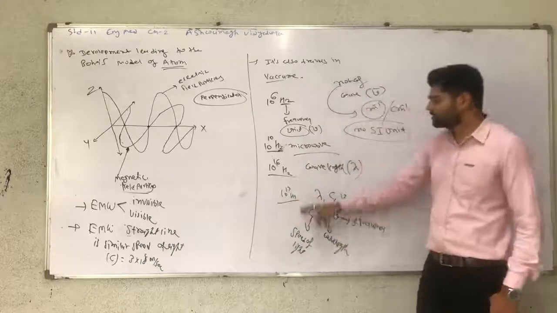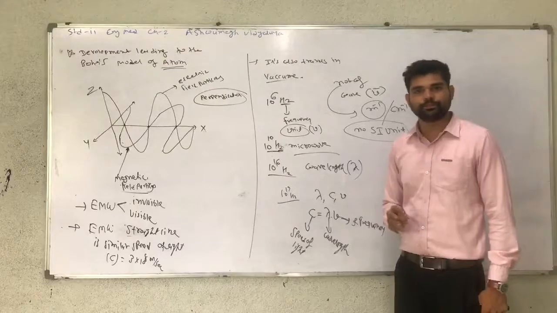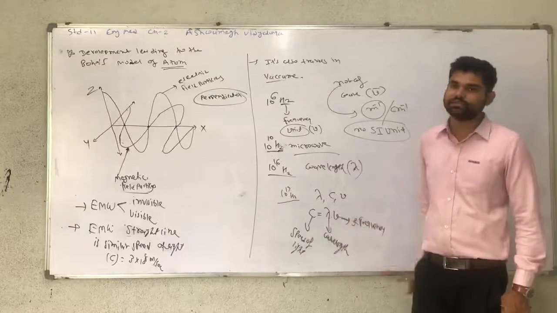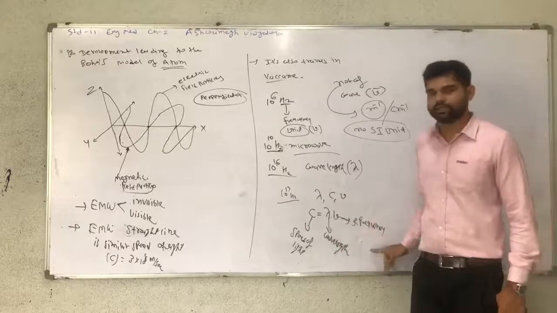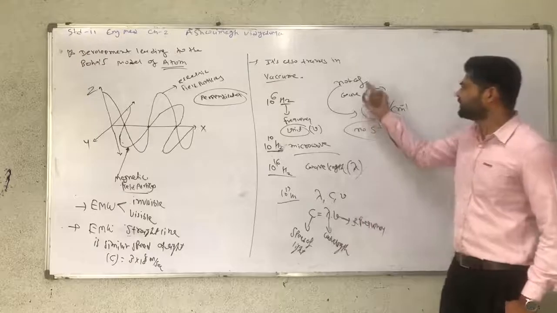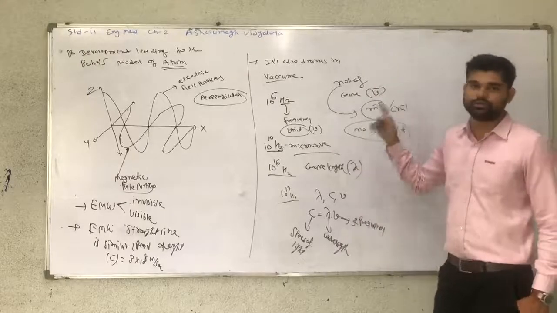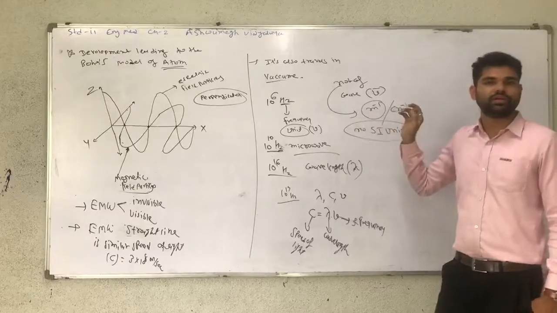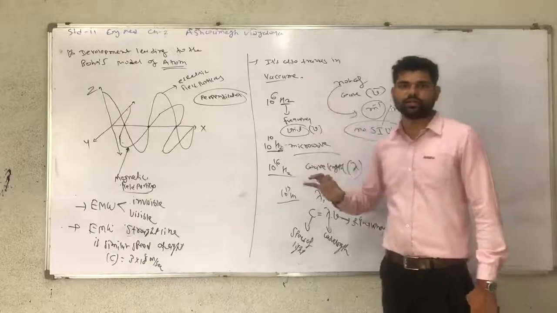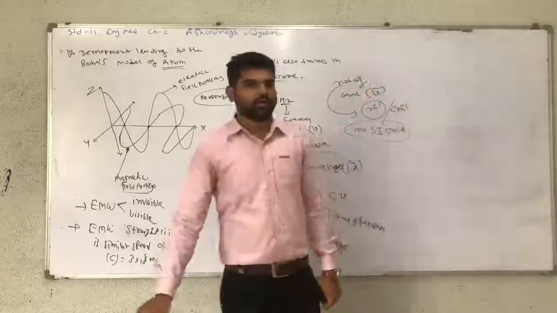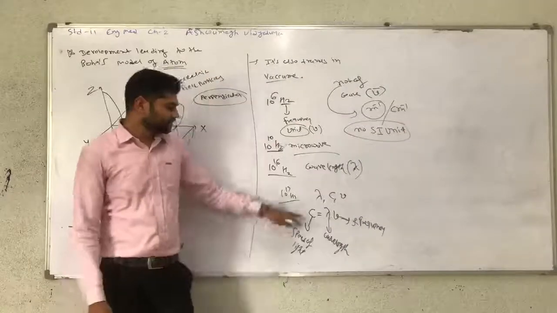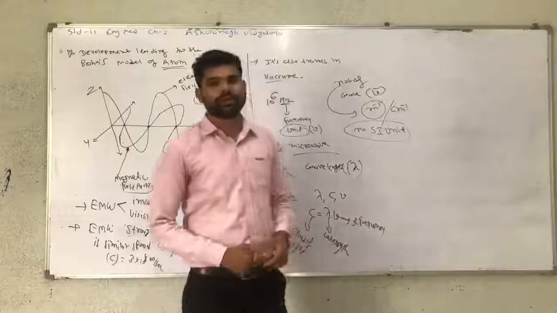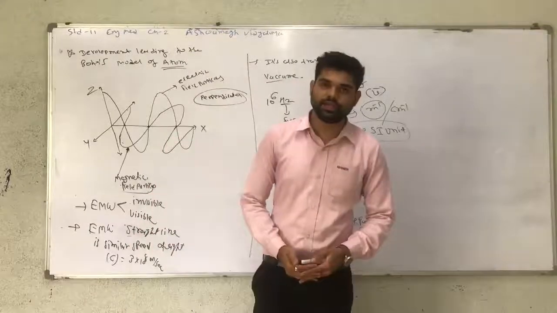So according to these three quantities c, lambda and nu, the equation is c equals lambda into nu. The speed of light is equal to the product of wavelength and frequency. Another quantity, the number of waves, is represented by nu bar, and its unit is meter inverse and centimeter inverse, but it has no SI unit. In the next lecture we will start solving using this equation. So write it down in your notebook, and if you do not understand, revise this video.